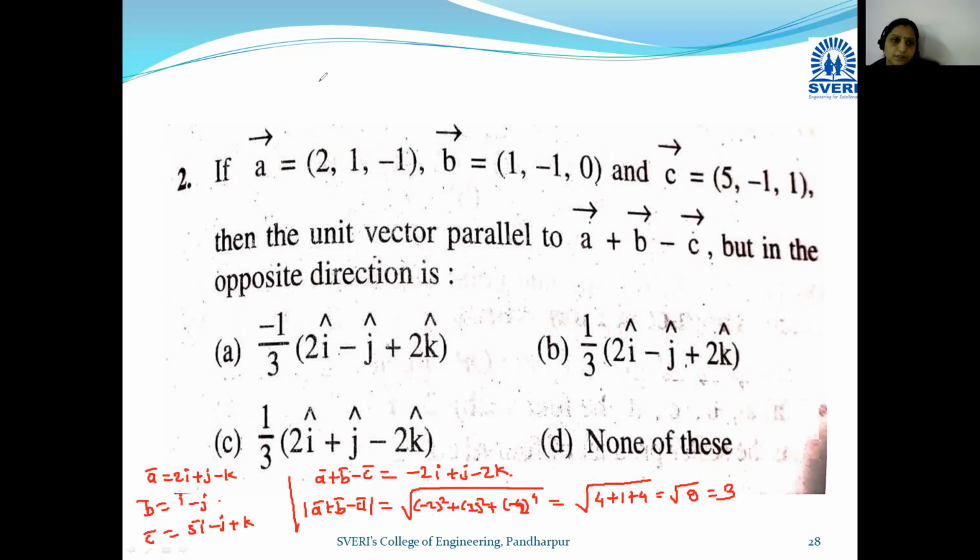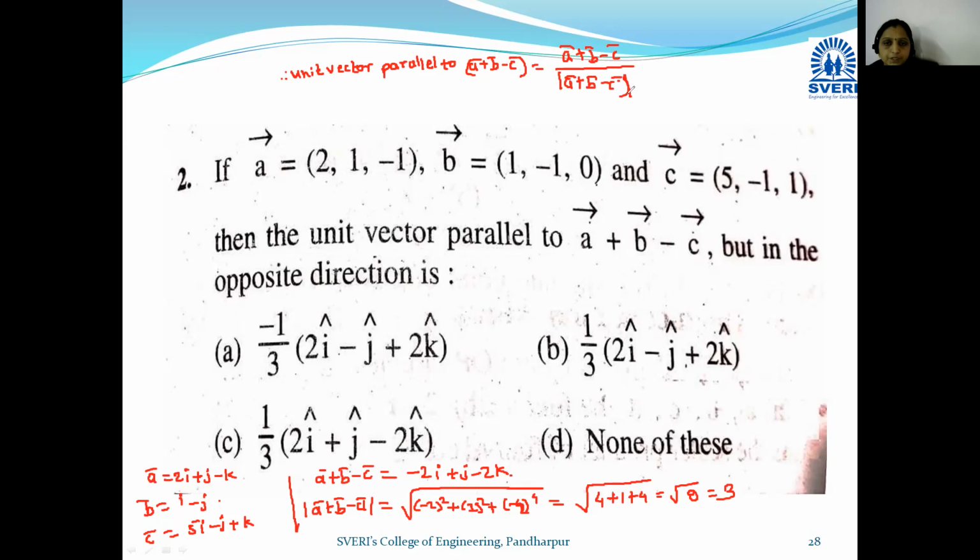Okay, so therefore I will write here: the unit vector parallel to a bar plus b bar minus c bar is given by a bar plus b bar minus c bar, this is the vector, divided by modulus of a bar plus b bar minus c bar.